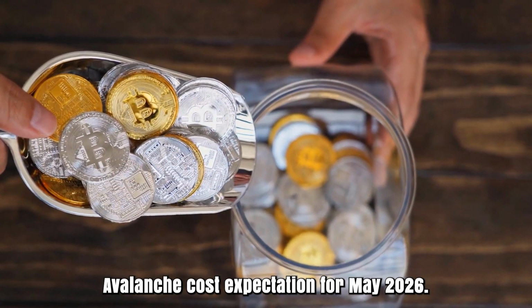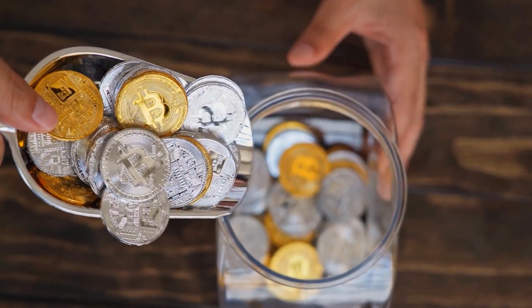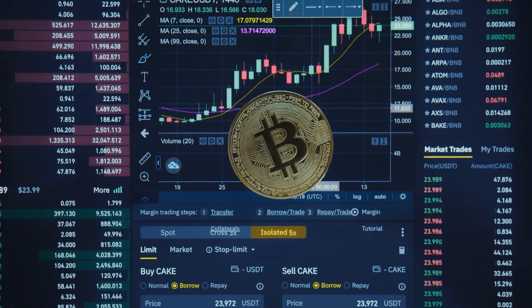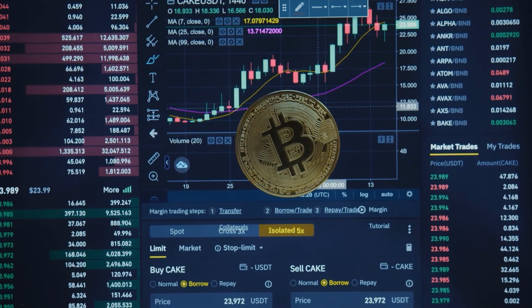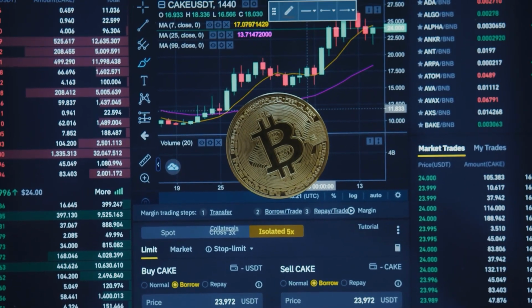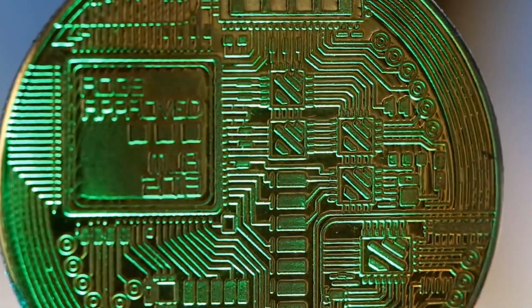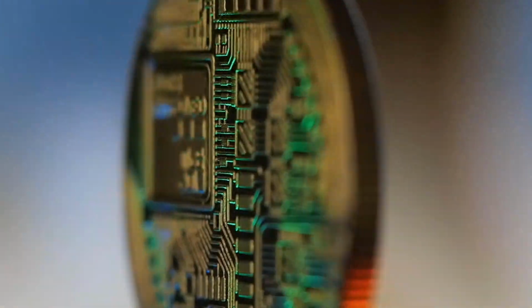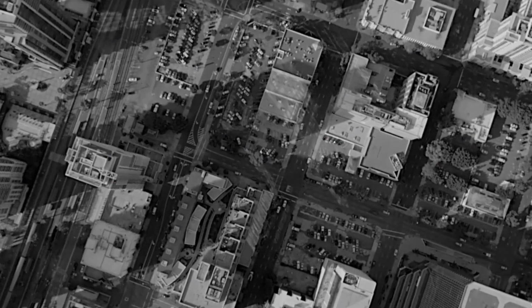Avalanche cost expectation for May 2026. At the outset cost at 376 rands. Excessive cost 3D942, while low cost 3 at 76. They arrived at the midpoint of cost 3E4 at 95. Avalanche cost conjecture toward the month's end 3 684, change for May 16.